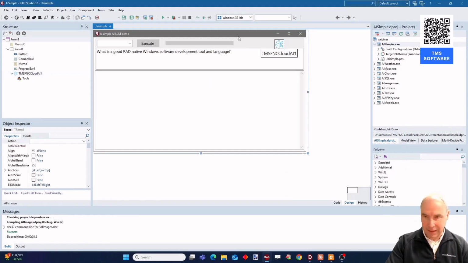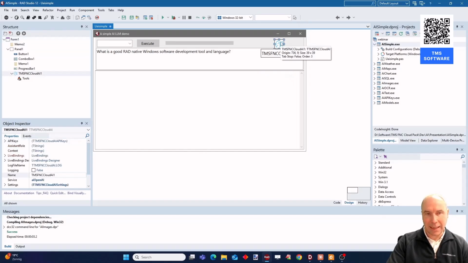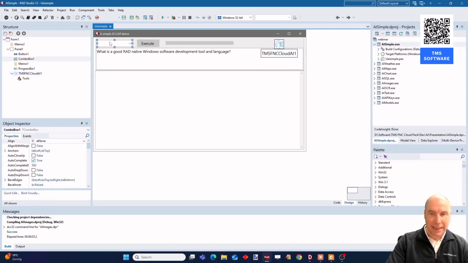So here we have Delphi 12.3 to be precise, and let's start with the basics, which is simple prompting and getting responses from an LLM. Here we have the Cloud AI component. I have a drop down that is filled with all the LLMs that are available that can be used from our FNC Cloud AI component.